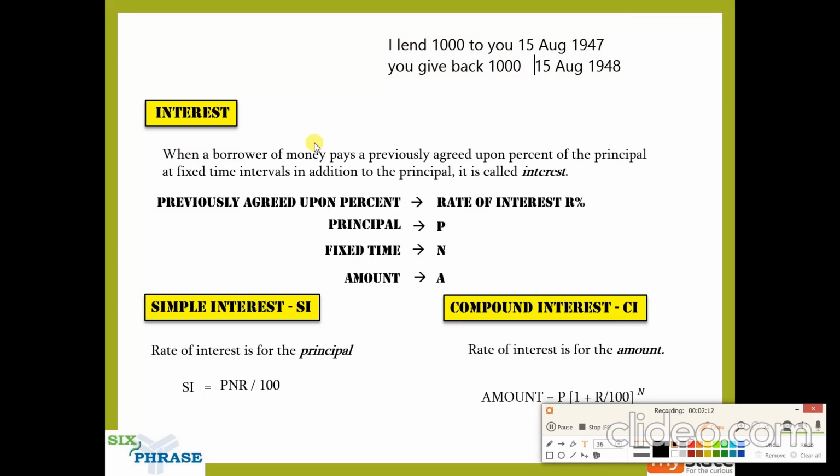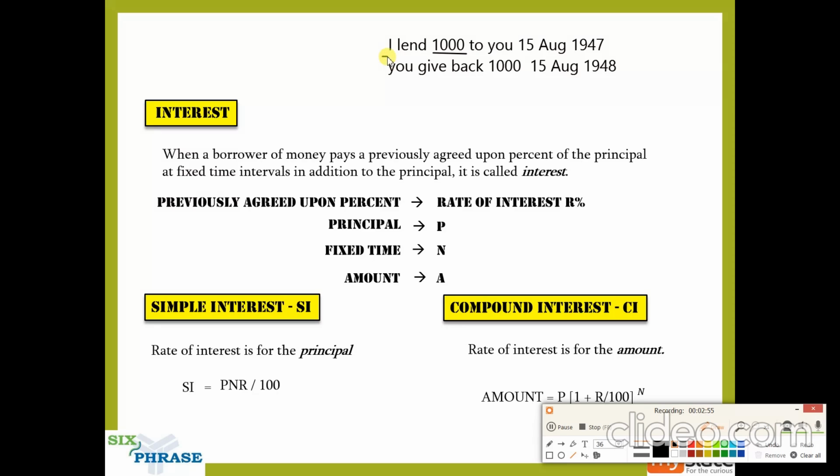Now, if it is between friends, there is no problem. Okay, I can get the 1,000 rupees back. But if it is not a friendly transaction, if it is more like a transaction between two unknown people, there will always be an interest involved, because the person who is borrowing it, that is you in this case, has to give something extra to me, the person who is lending it.